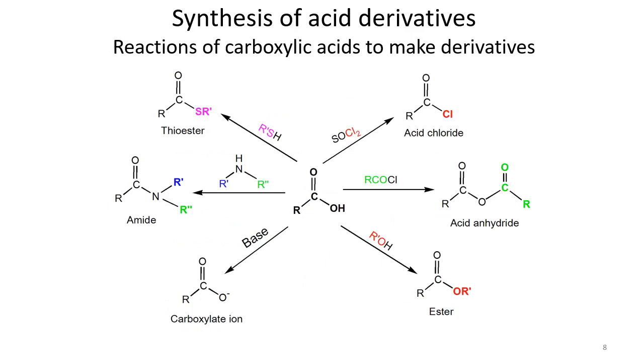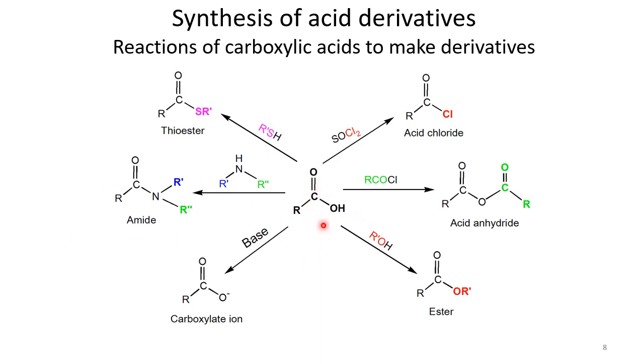Alright, as we have already discussed the synthesis of these acid derivatives, we have a summarized overview here, and you can see that carboxylic acid is the main precursor of all these derivatives. So we use different kinds of reagents for different kinds of acid derivatives. Mainly we have discussed acid chlorides, anhydrides, and also esters, but if you want to make a thioester, then we can treat the carboxylic acid with a thiol type of compound.